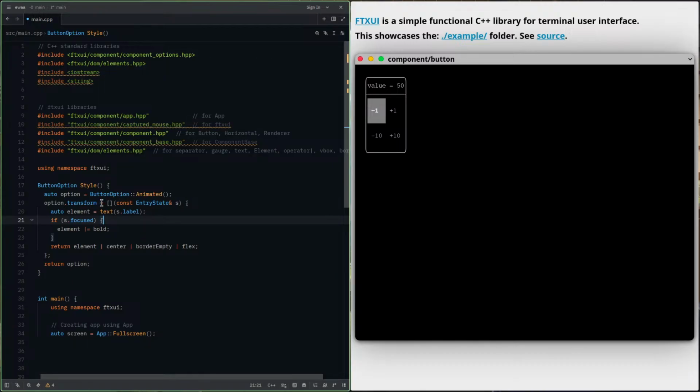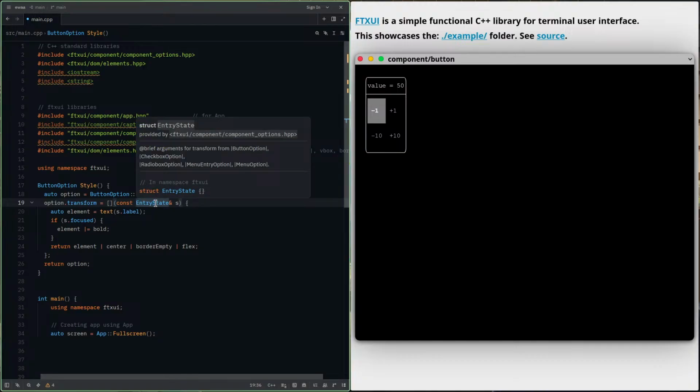And for that transform, this is a lambda function. Here is nothing. That means it doesn't need something from outside. And this is a parameter that we are passing, that is const entry state. Now I don't know what the entry state is. Entry state is another struct. Arguments for transform from button option, check option, radio box option, menu entry options, menu options.